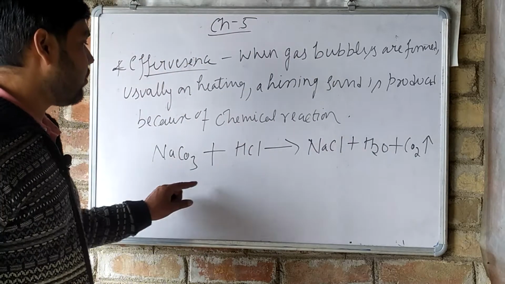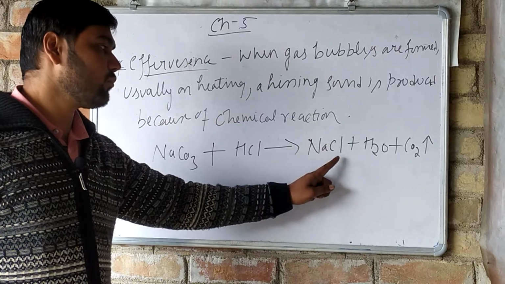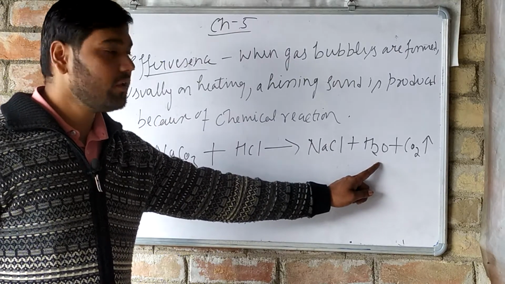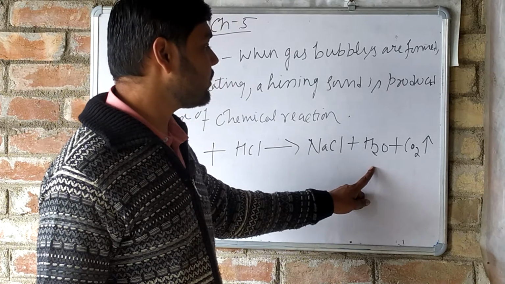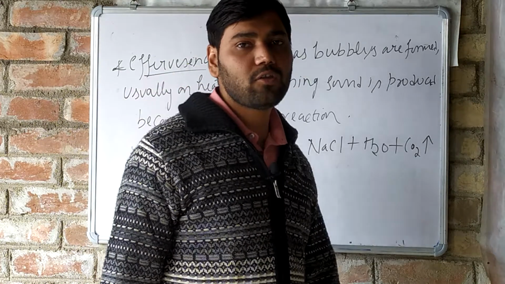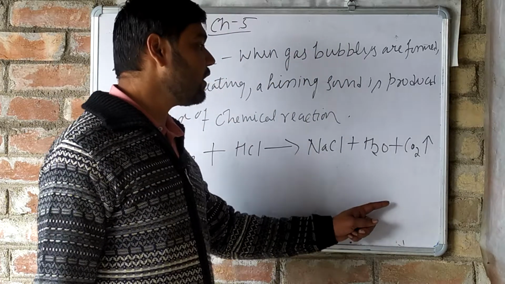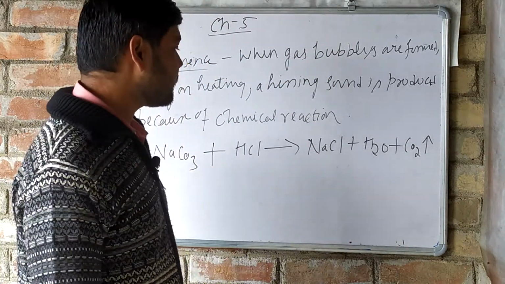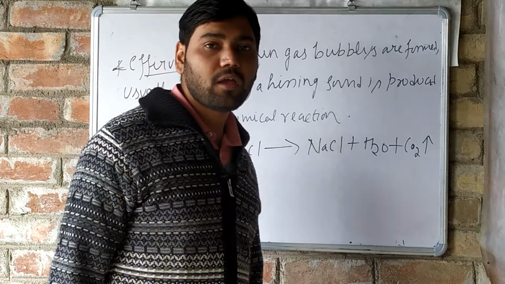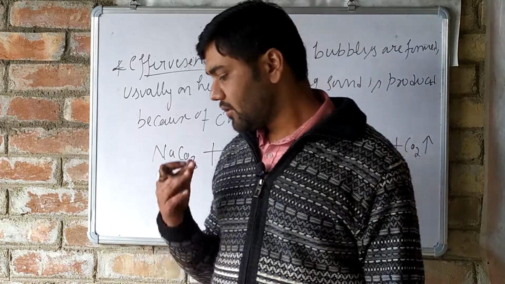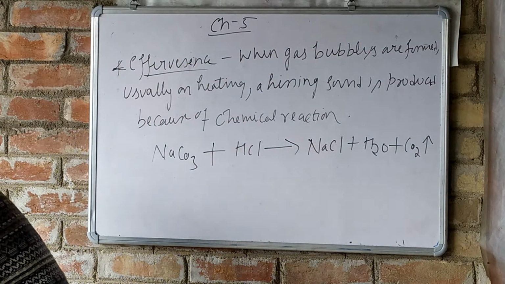Water will also be seen in the product along with carbon dioxide gas, which is evolved out with a hissing sound. So this is the example of effervescence. This phenomenon is known as effervescence.